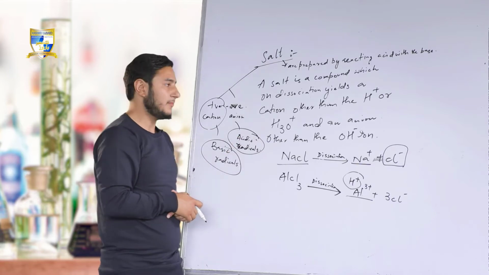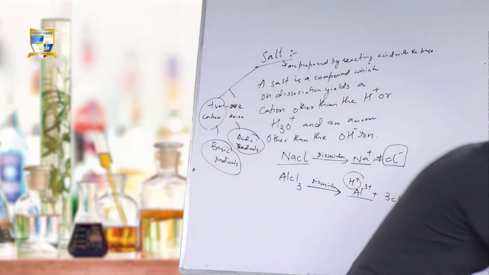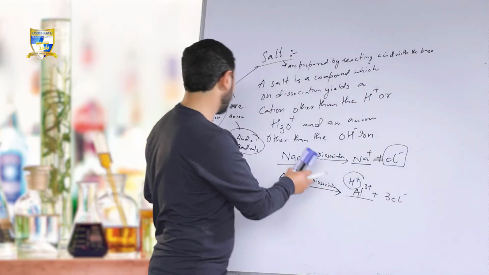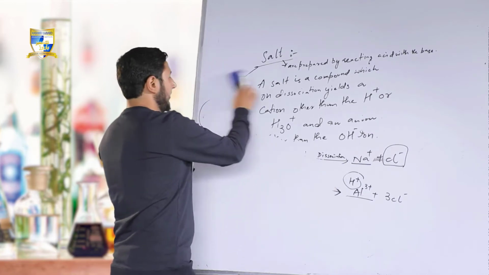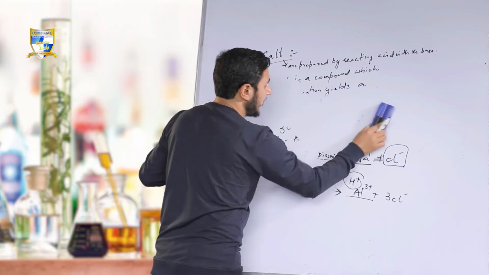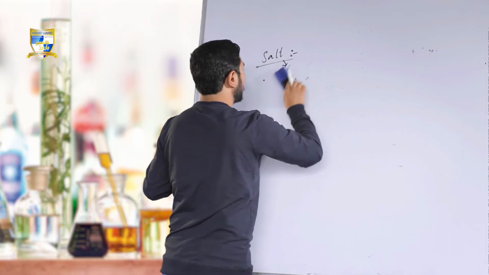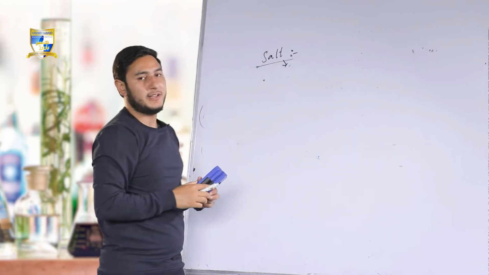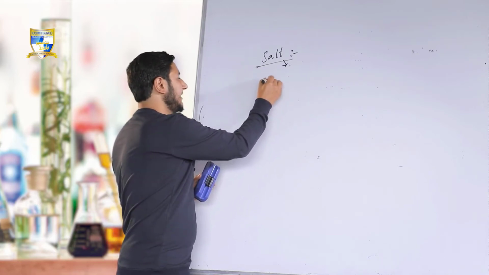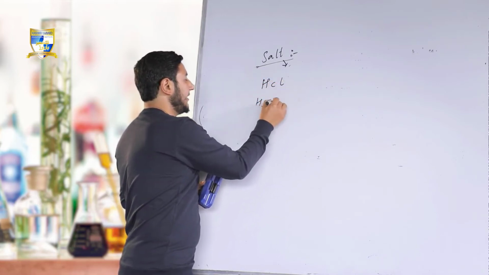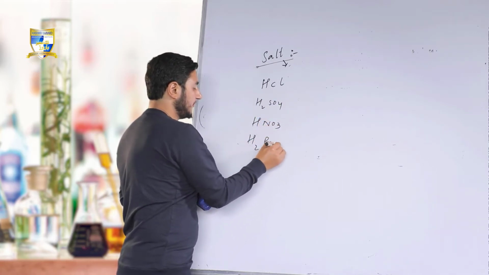Now, looking at the classification of salts, salts are classified into different types, depending upon the family. If we talk about the acids first, HCl, H2SO4, HNO3, H3PO4.